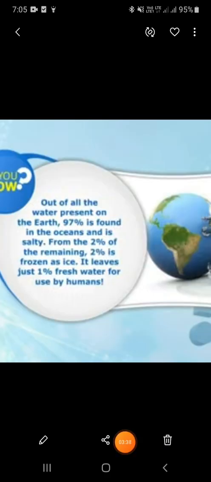Do you know? Out of all the water present on the earth, 97% is found in the oceans and is salty. Of the remaining, 2% is frozen as ice. It leaves just 1% fresh water for use by humans. So, we should avoid wastage of clean water.